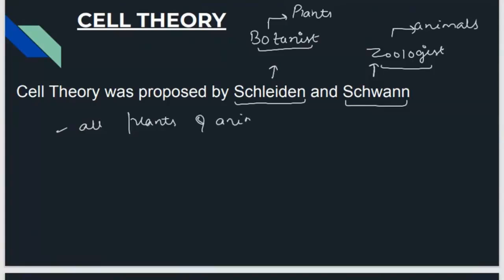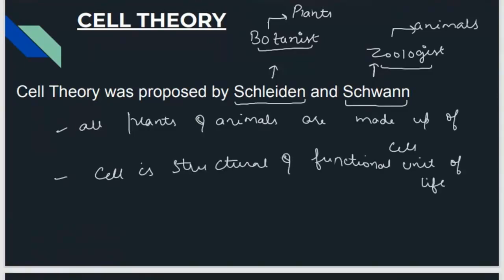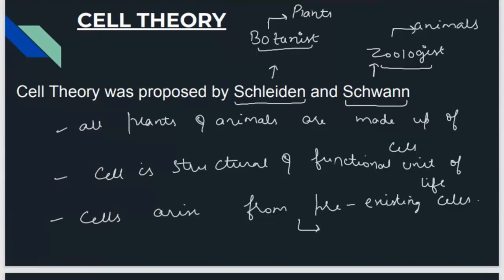This is the first point of cell theory. Second point, the cell is the structural and functional unit of life. Third point, cells arise from pre-existing cells, and this point was added by Rudolf Virchow. Is it clear?